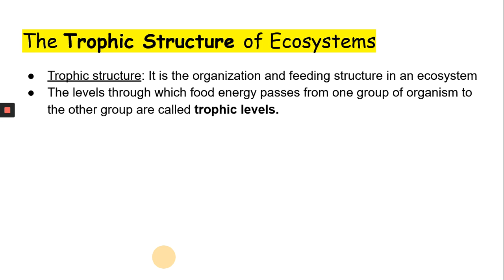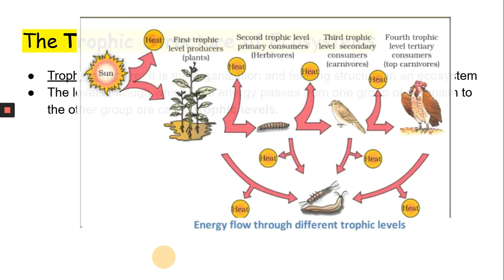The levels through which food energy passes from one group of organisms to another is called a trophic level. We have already discussed this. Let's look at this image. In this image, you can see how the sun is providing lots of light energy to the producer. That is the first trophic level. But again, a lot of the sun's energy is lost in the form of heat energy.